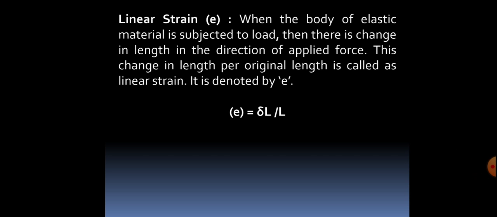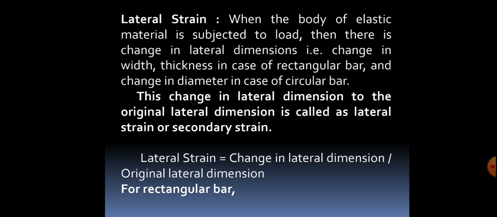Then, lateral strain. When the body of elastic material is subjected to load, there is a change in lateral dimension. That is, change in width and thickness in case of a rectangular bar, and change in diameter in case of a circular bar. This change in lateral dimension to the original lateral dimension is called lateral strain. It is simply defined as the strain produced at right angle to the direction of applied force.